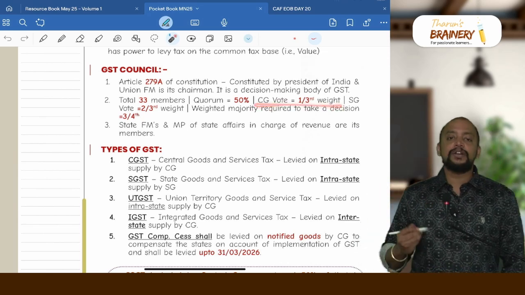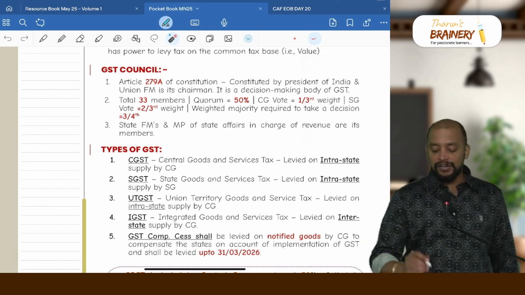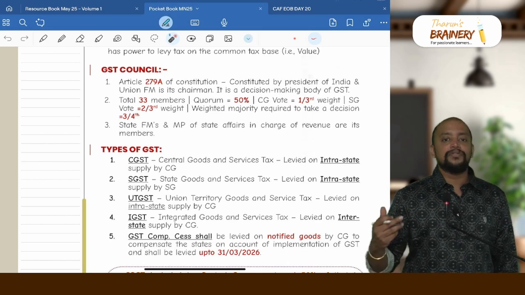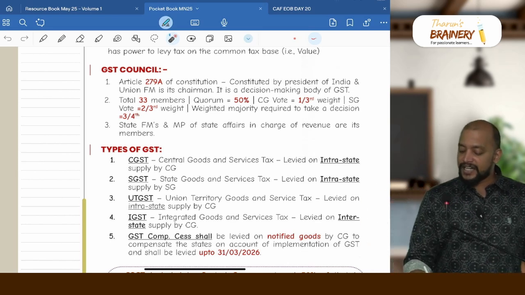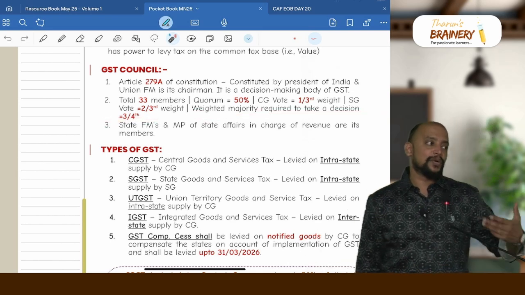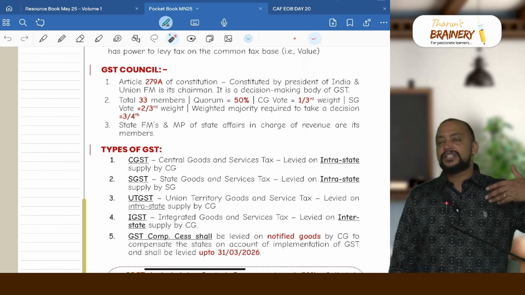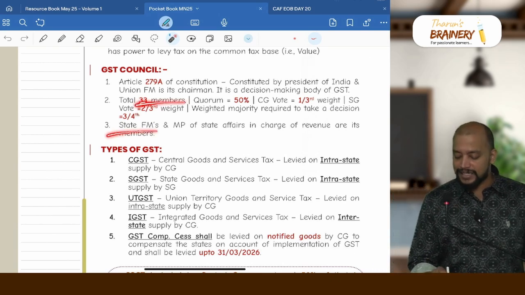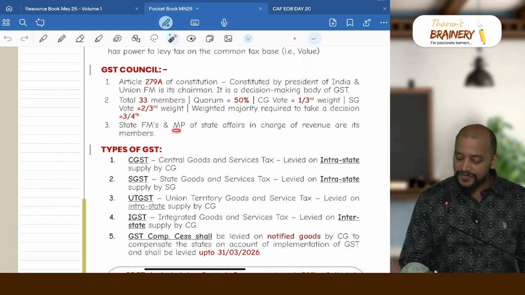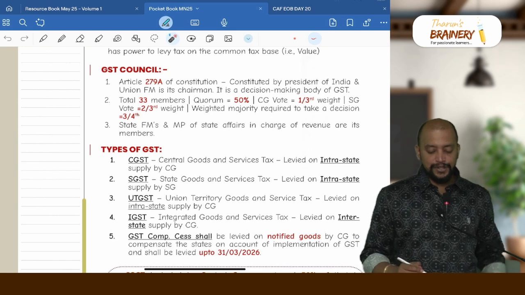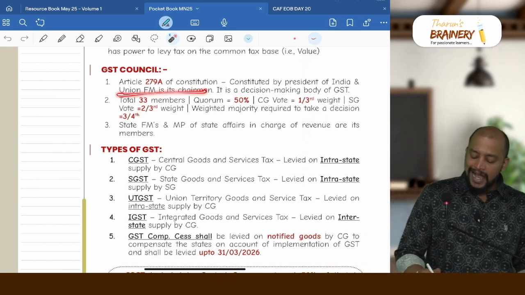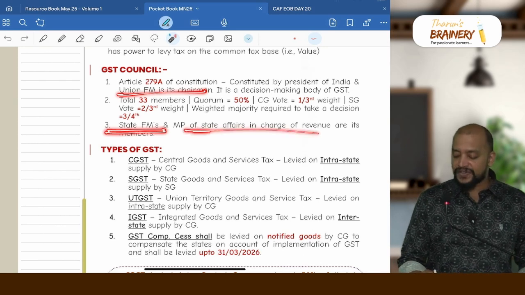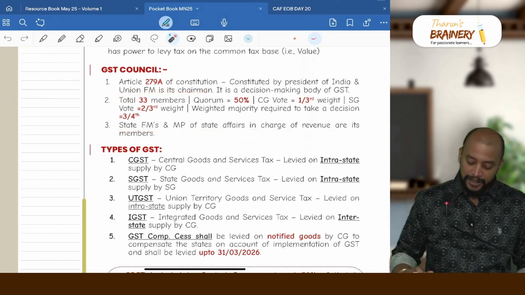And central government vote will have 1/3 weight and state government vote will have 2/3 weight. And to take any decision, there should be a weighted majority of the people who are present in the meeting. 3/4 weighted majority is required, that is like a special resolution majority. So 75%, more than 75%. And who are the members? Who are these 33 members? State finance ministers and Ministers of State in charge of revenue are its members. So we have one union finance minister, and for 31 states we have 31 state finance ministers, and we have Minister of State in charge of revenue, so 33 members.